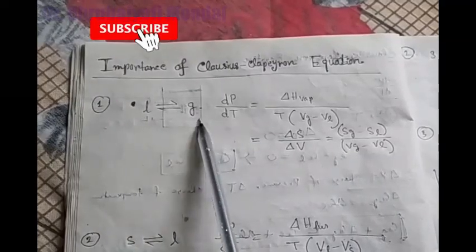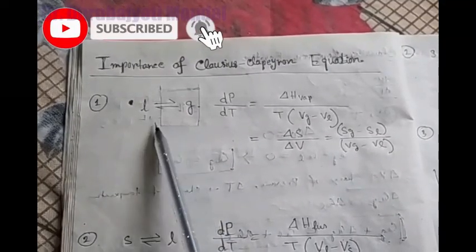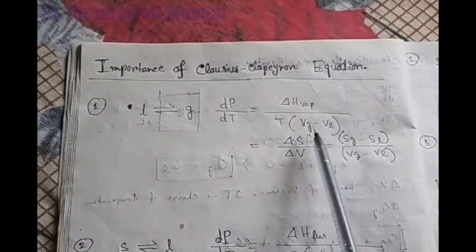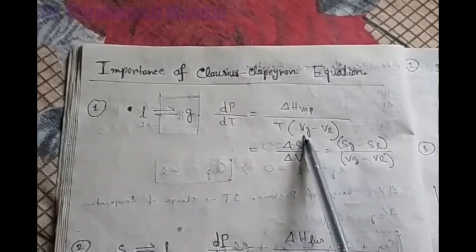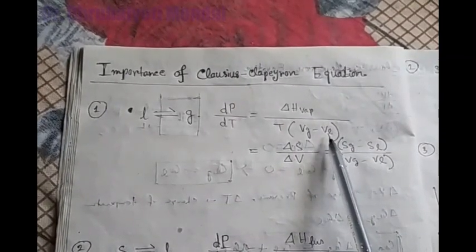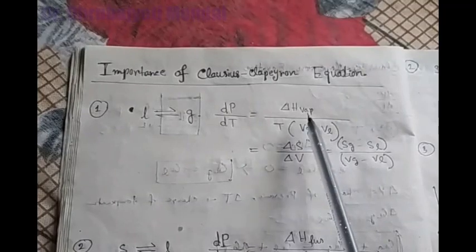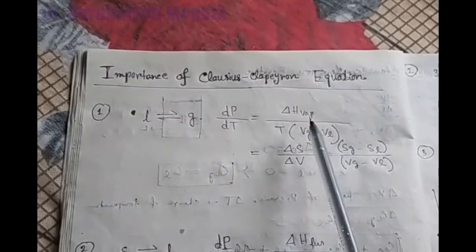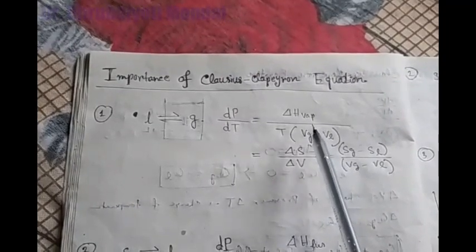Here the liquid phase and the gas phase, these two phases are in equilibrium, and for that equilibrium the Clapeyron equation is dP by dT is equal to delta H vaporization divided by T times Vg minus Vl, the molar volume of the gas and molar volume of liquid. Delta H vaporization, you can also write as L vaporization, or L vaporization means latent heat of vaporization.